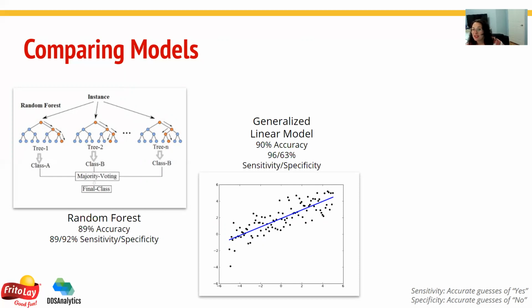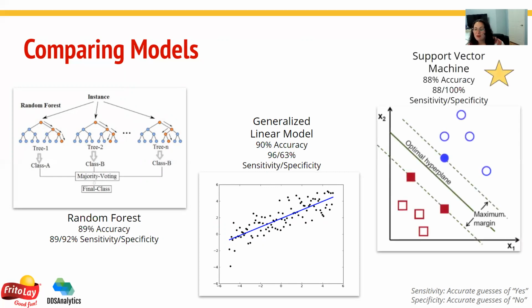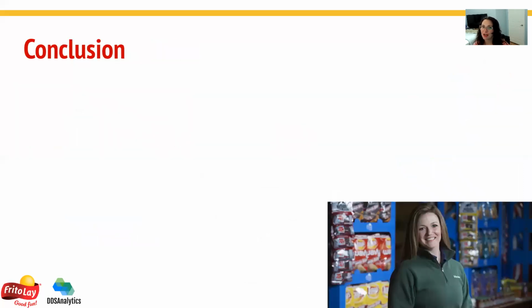The reason why we didn't choose it is because the specificity was a little bit low, meaning it just didn't accurately guess our nos very well. The model we went for was a support vector machine. It had an 88% accuracy and an 88 to 100% sensitivity and specificity. The reason why we chose this is because it chooses an optimal hyperplane between binary variables and then uses that hyperplane to classify the future inputs. So it was a great model to leverage, especially for an attrition binary variable.